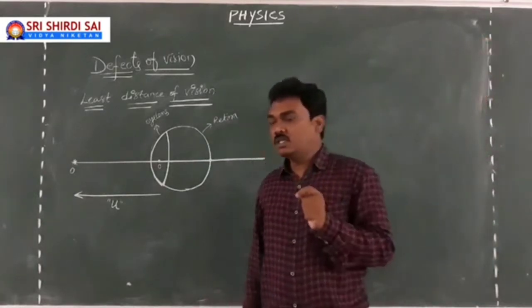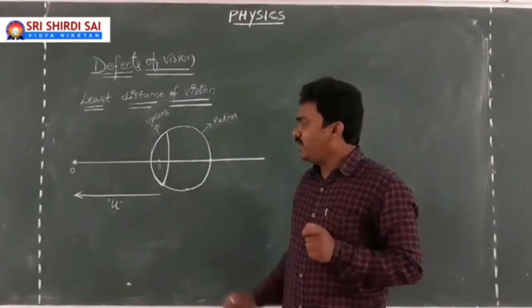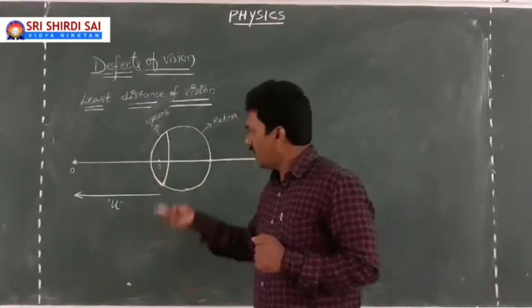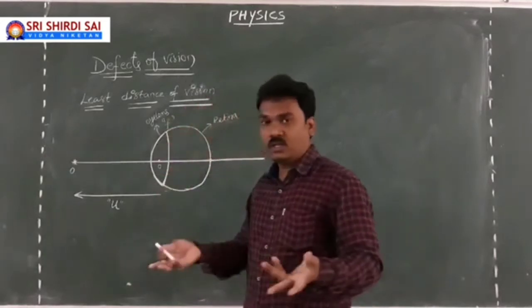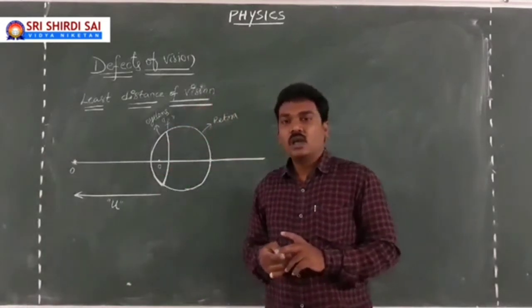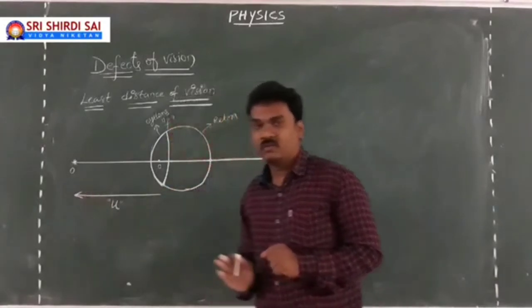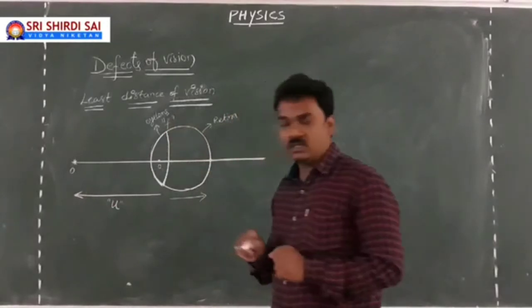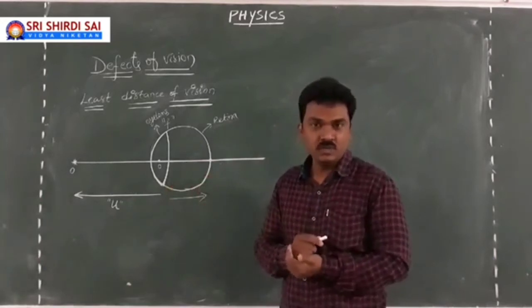But here is a question to be raised in our mind. My eye is treated as having a convex lens, having a particular focal length. As the object distance in front of the lens is u, here this is the image distance we discussed, the distance from the eye lens to the retina, where the image is going to be focused.